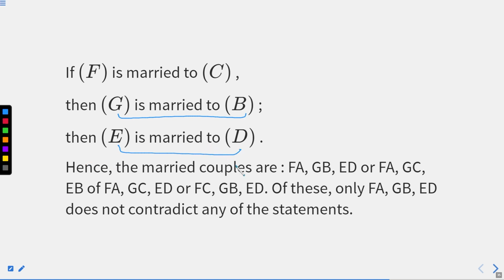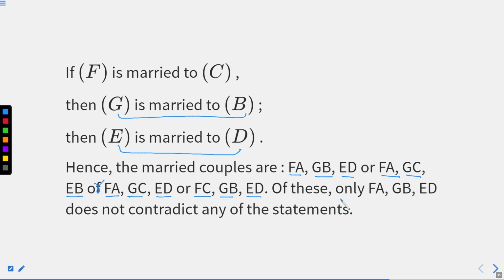Hence, the married couples are A to F, G to B, E to D, or A to F, G to C, E to B, or A to F, G to C, E to D, or F to C, G to B, E to D. Now you know I'm talking about the person. Those who are written together, they are married together, right?